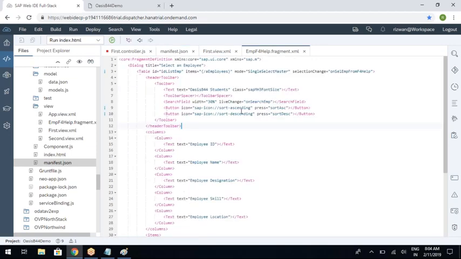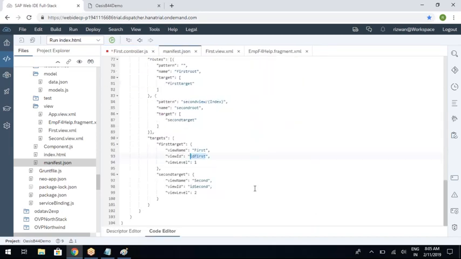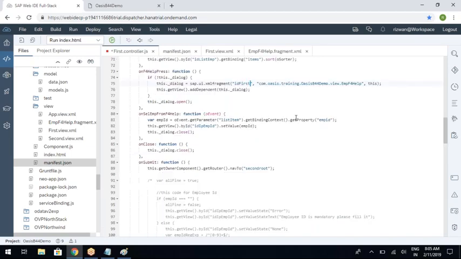If you give a different ID for the fragment, accessing these UI elements is not possible. So the standard is, whatever the first view ID is, the same ID you will give as the fragment ID also. Either you remove this and keep ID first, which is your first view ID, or you do this.